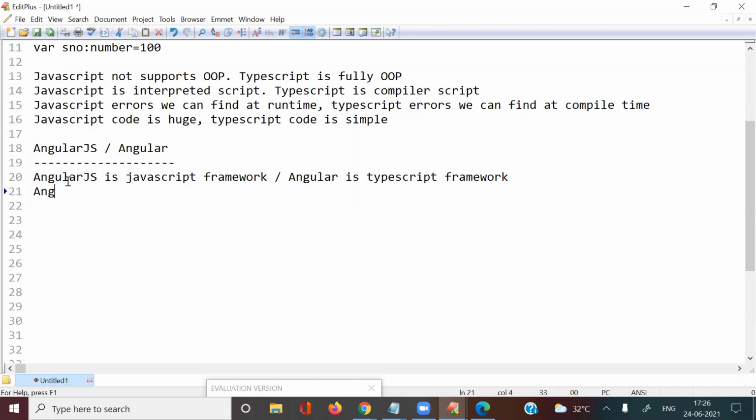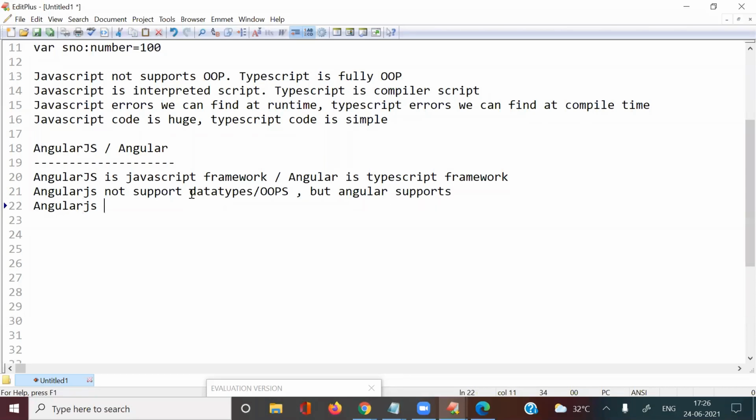Next one, AngularJS does not support data types and OOPs, but Angular supports. This is also a known point.